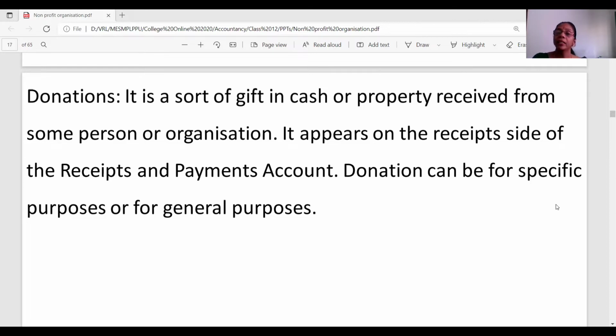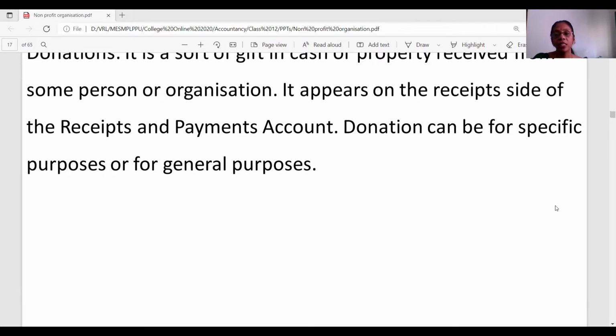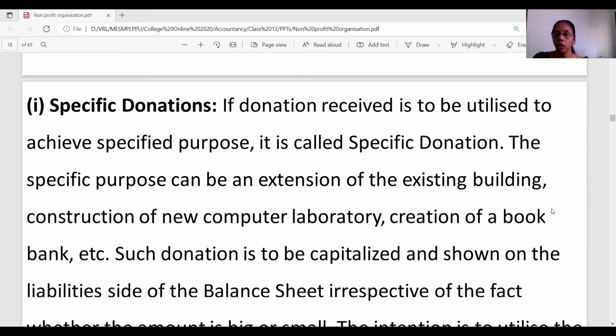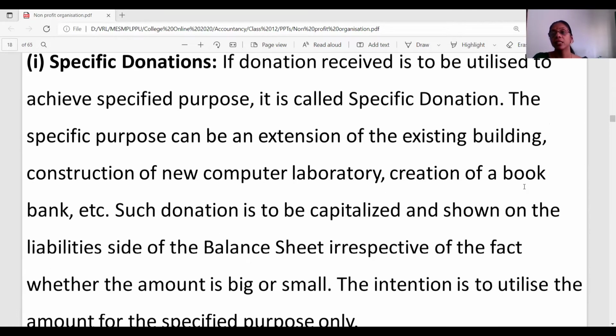And donations could be categorized as specific donations and general donations. Here, when you're talking about specific donations, this money is meant for specific purposes. Say, for instance, if the charity person, the donor, as we call him, gives the money for any specific reason, for instance, he gives the money for building a particular part of the extension of the building, or, say, in a college he gives money on charity only to set up a particular lab and so on.